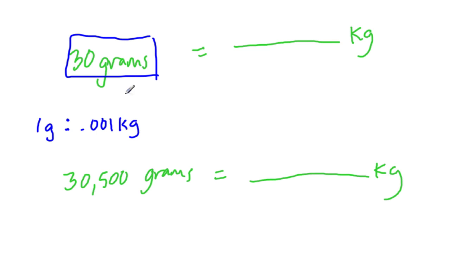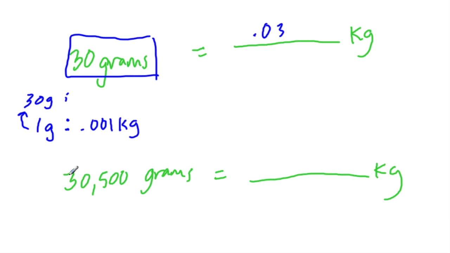So we have 30 grams. How many kilograms do we have? Take this ratio and multiply both parts by 30. So instead of 0.001 kilograms, we have this number times 30, which would give us 0.03 kilograms.